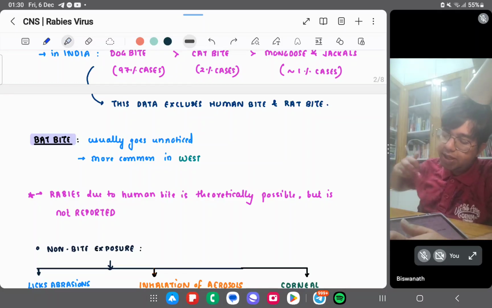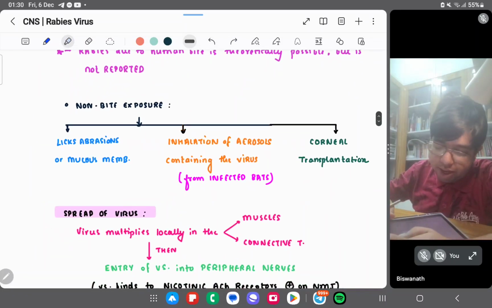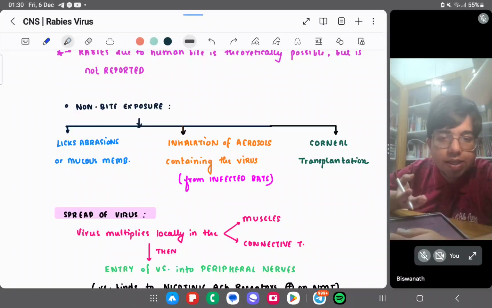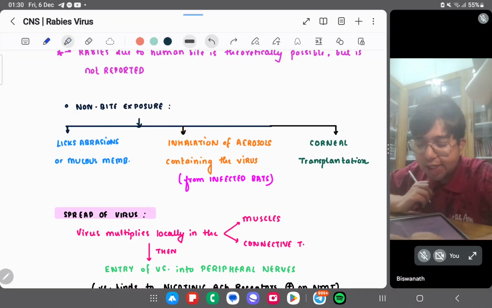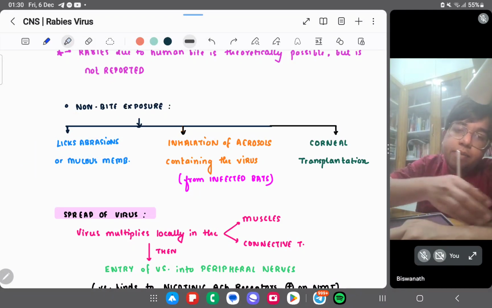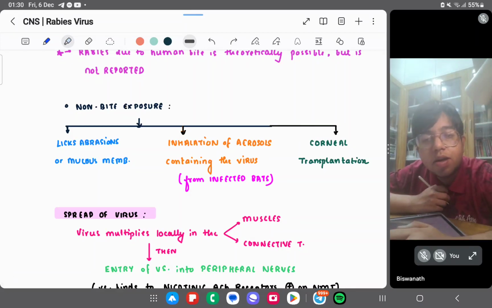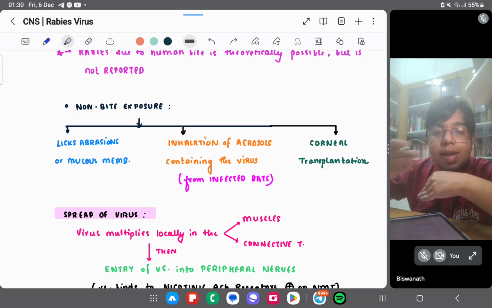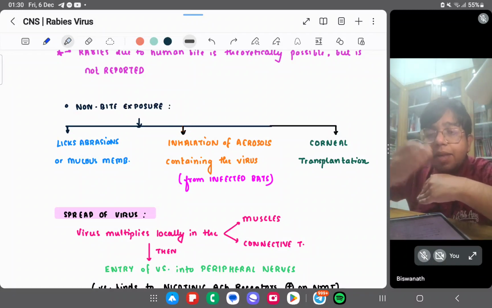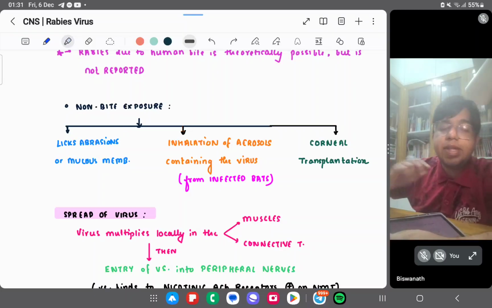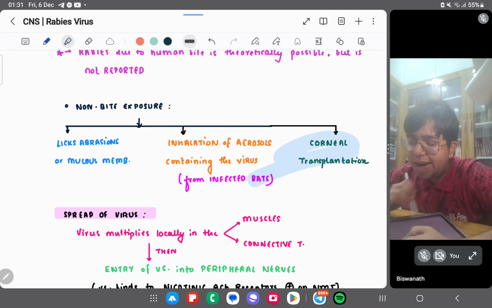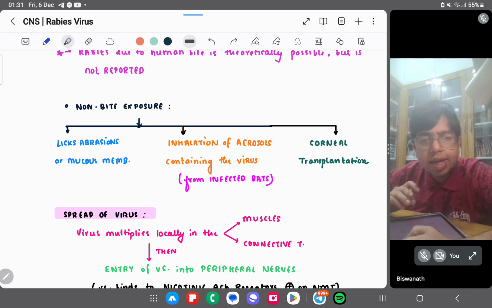Rabies due to human bite is theoretically possible but not reported. Non-bite exposure: if an animal is not biting, can it transmit rabies? Yes, licks on abrasion or mucous membrane. Animals tend to lick the wound, and if a rabid animal licks the wound, then rabies virus definitely goes inside. Inhalation of aerosols containing the virus is very rare. Corneal transplantation can transmit it, but very rare.